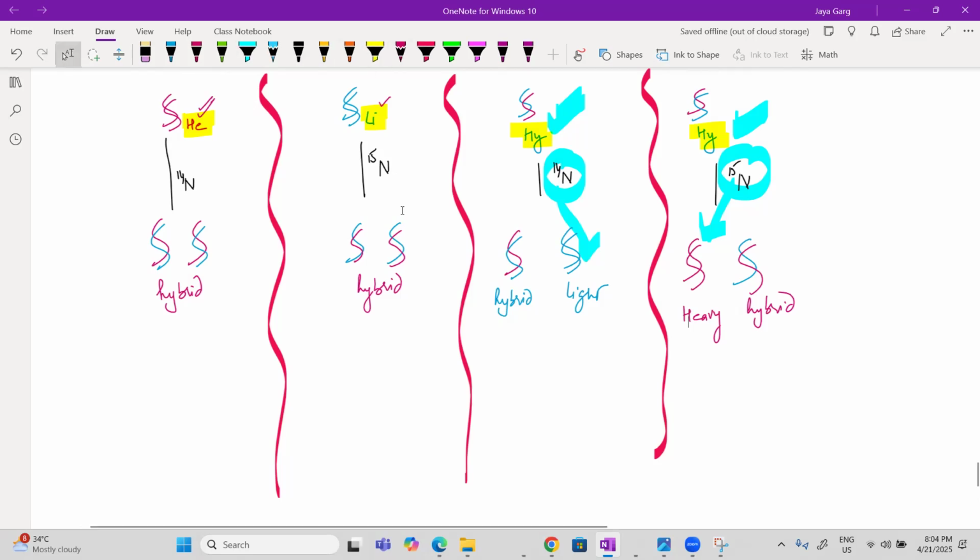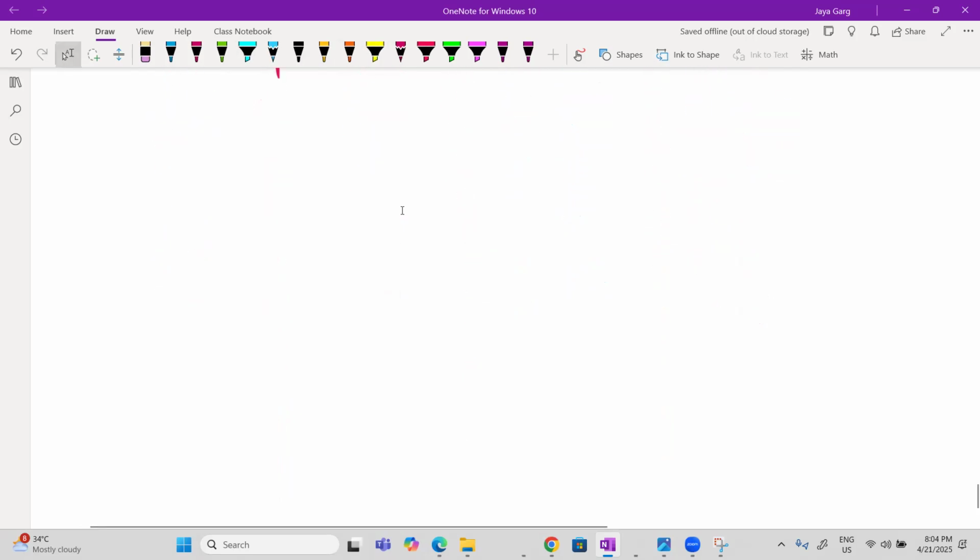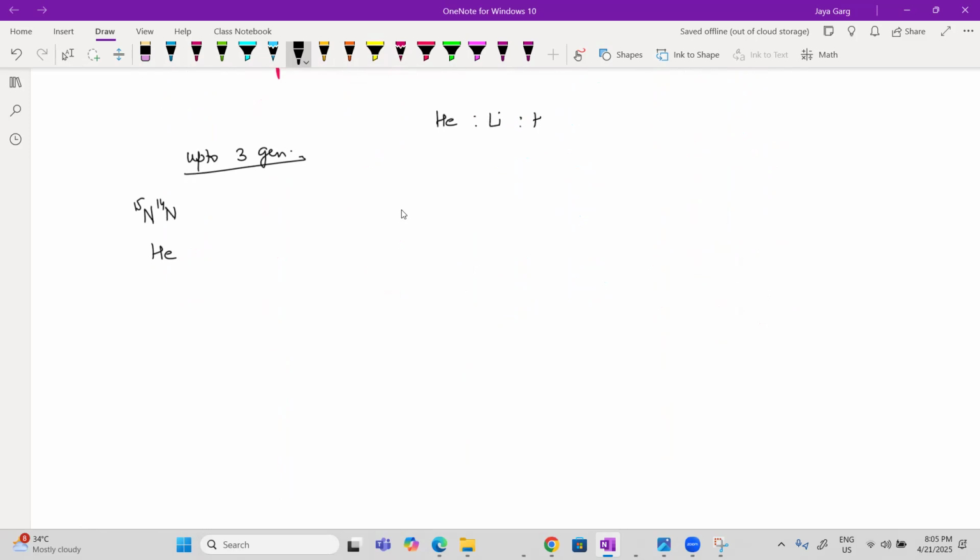And a numerical question, suppose I ask you that the Meselson and Stahl experiment is continued for 3 generations. Up to 3 generations, this experiment is continued. Starting from heavy DNA, both N15 and N15, starting from heavy DNA. Then tell me what is the ratio of heavy to light to hybrid.